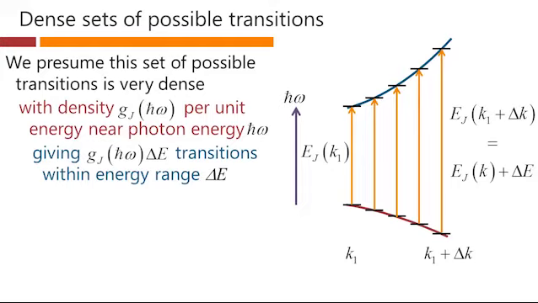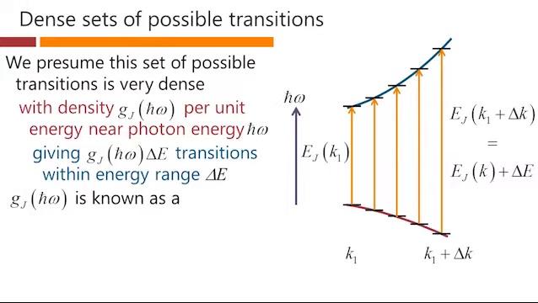And that is going to give us a total of this density of transitions per unit photon energy times this difference in energy between here and here. So here we could find, for example, there are 5 possible transitions within this difference between this energy and that one.